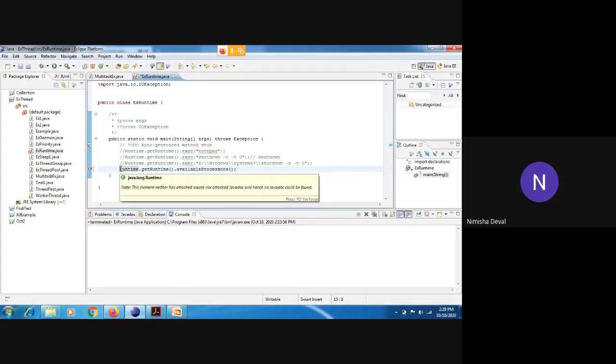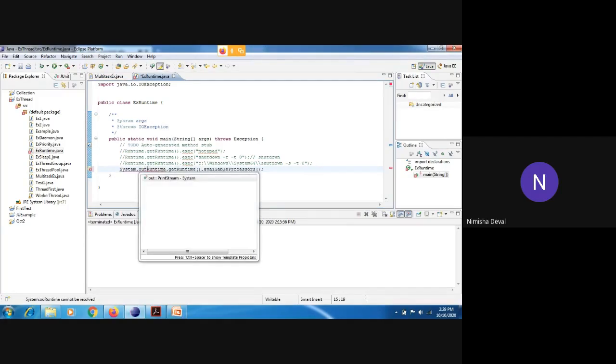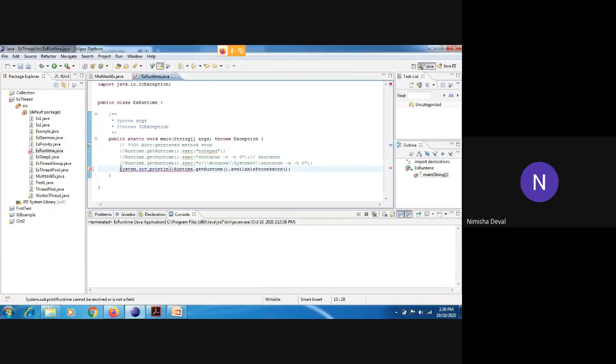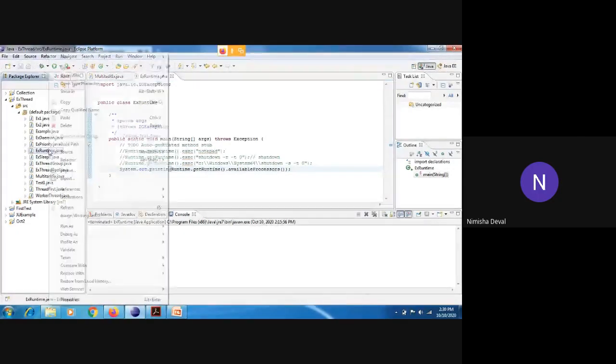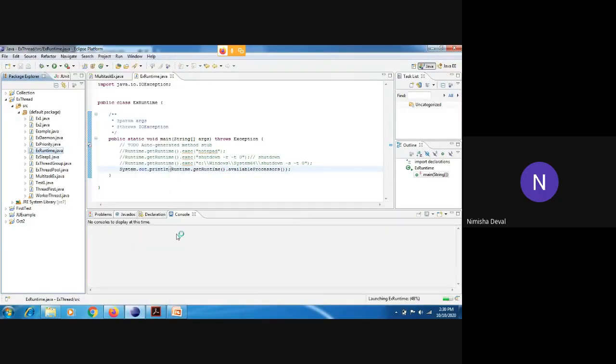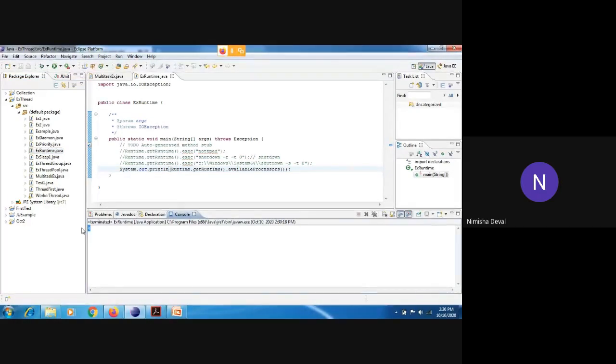Whenever we want to print on the console, we need System.out.println. Okay. So that the value gets printed on the console. So I will execute this one. It will show me how many processors are available. Okay, so a total of 4 processors are available on my laptop.